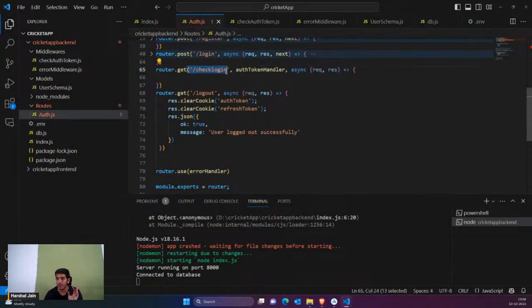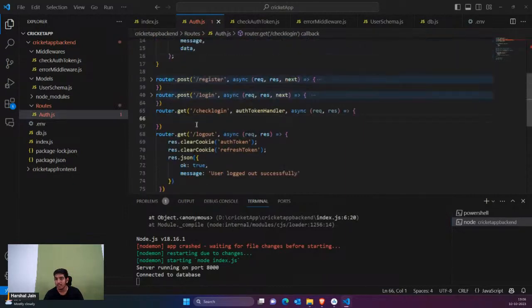First of all this API is called, but first I'm checking the token using this middleware. Now I'm inside this API. If I'm inside this API, that means everything is fine. That means I can simply send the response that the user authenticated successfully. That means the user is logged in, or any message you can say. So I'm simply going to say that user authenticated successfully.